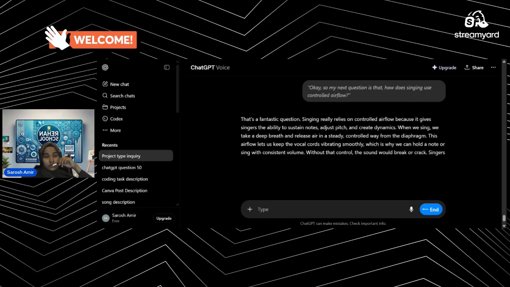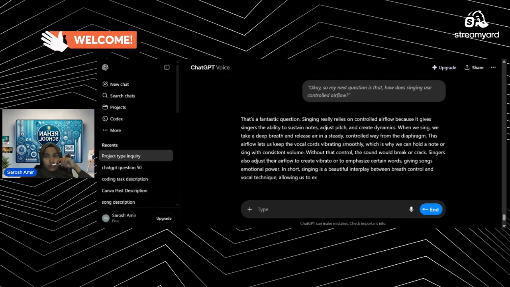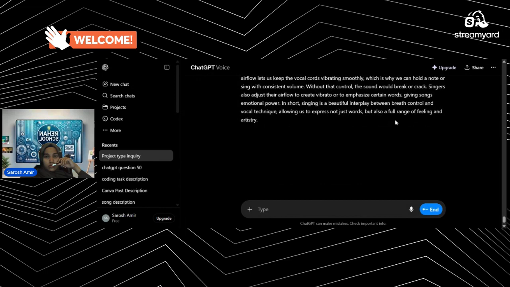Without that control, the sound would break or crack. Singers also adjust their airflow to create vibrato or to emphasize certain moves, giving songs emotional power. In short, singing is a beautiful interplay between breath control and vocal technique, allowing us to express not just words, but also a full range of feeling and artistry.